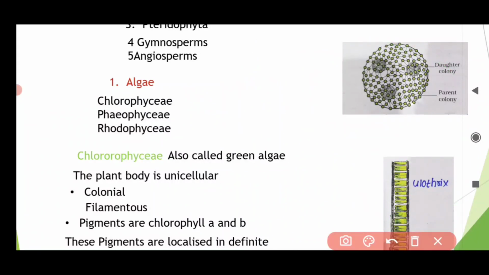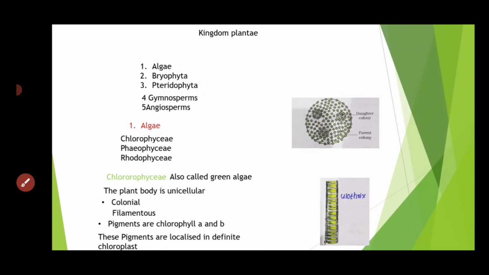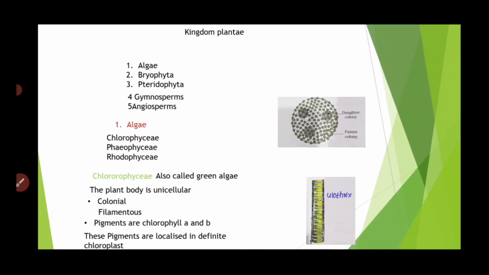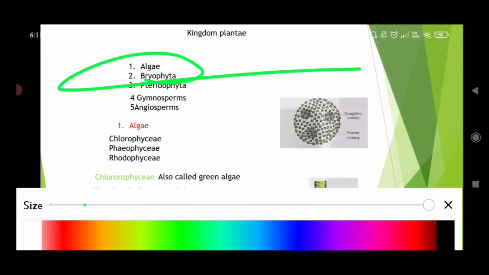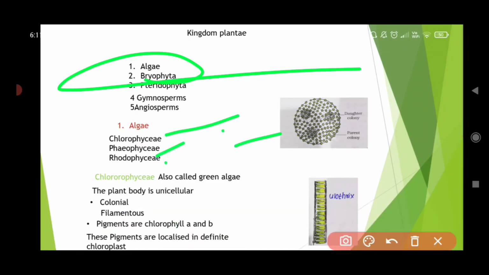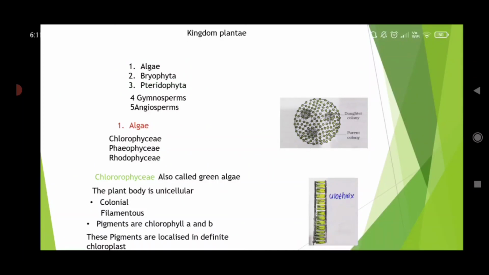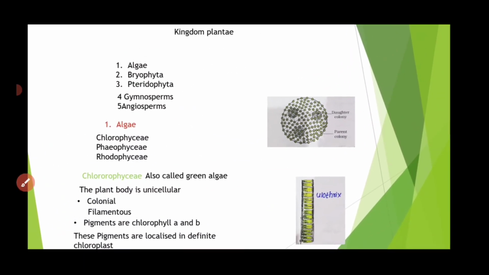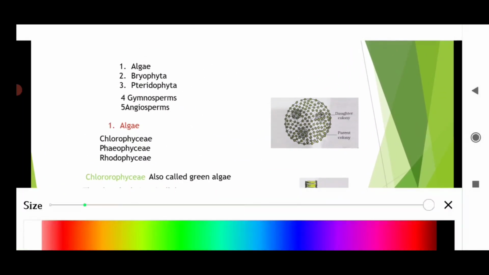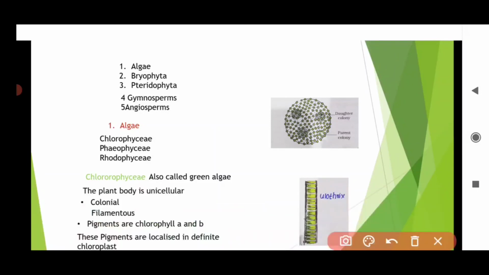Okay, so we have completed algae successfully. Once I want to say the point that you should remember at any cost till the end of your examinations. One thing you have to remember, that algae are divided into 3 classes: Chlorophyceae, Phaeophyceae and Rhodophyceae. You have to remember this. And the pigments present in Chlorophyceae: chlorophyll A and B. And these are present in your chloroplast.